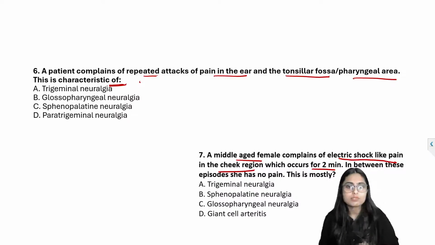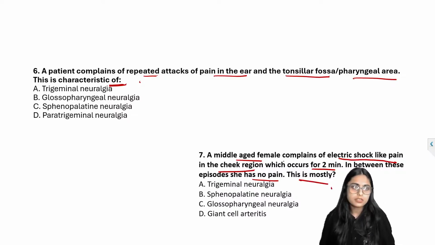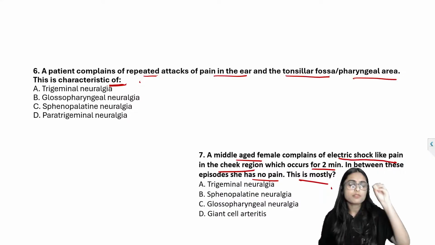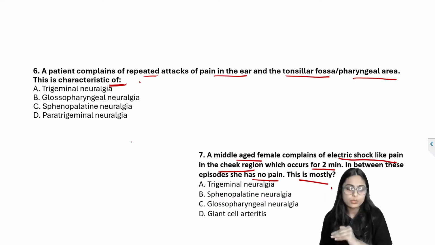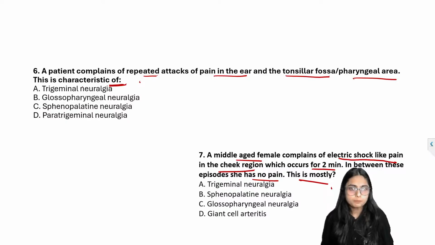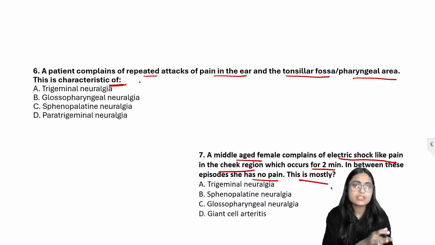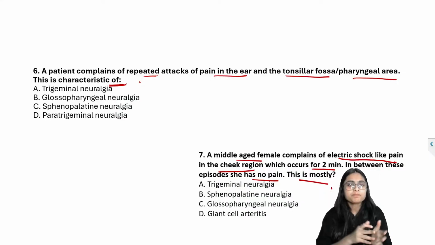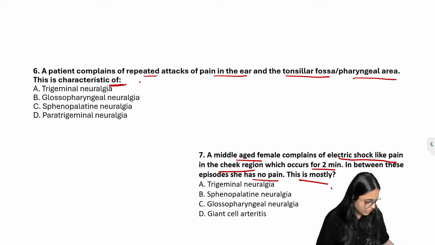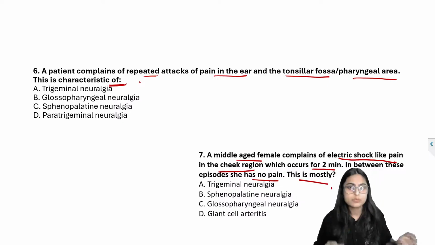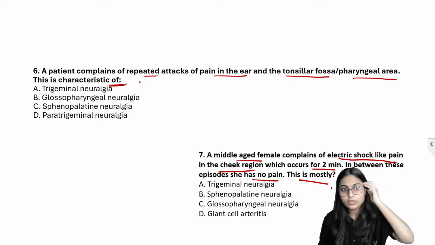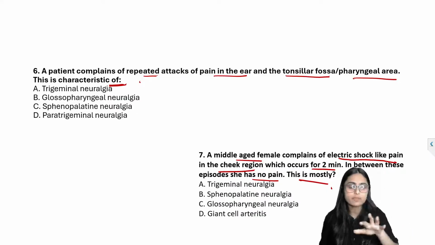In between these episodes, she has no pain. This is mostly. So first you answer question number 6 and then question number 7. I have got many queries related to glossopharyngeal and trigeminal, so I've just put these questions.